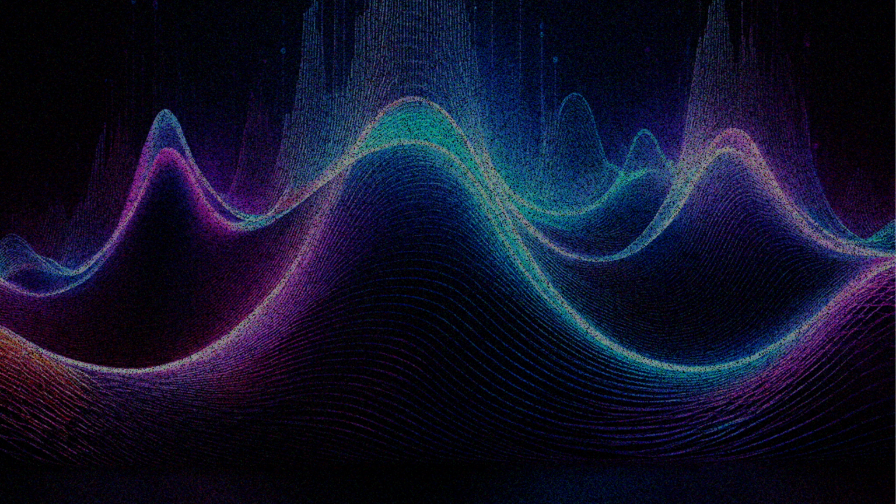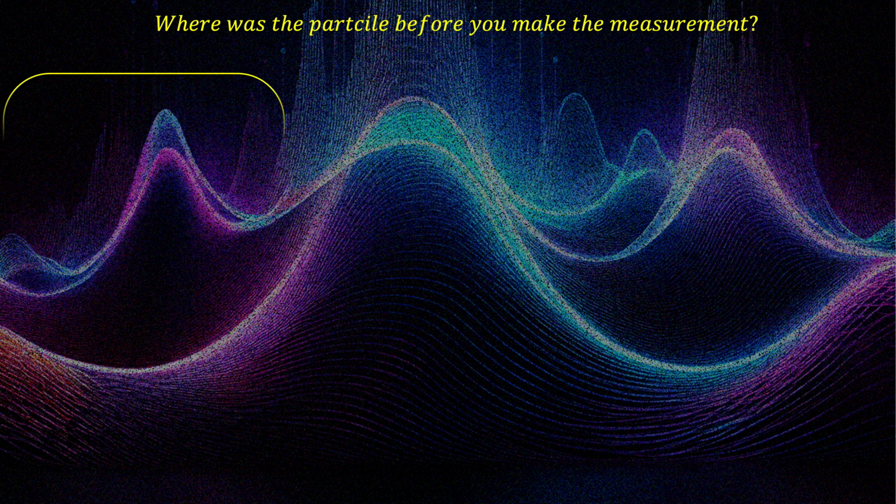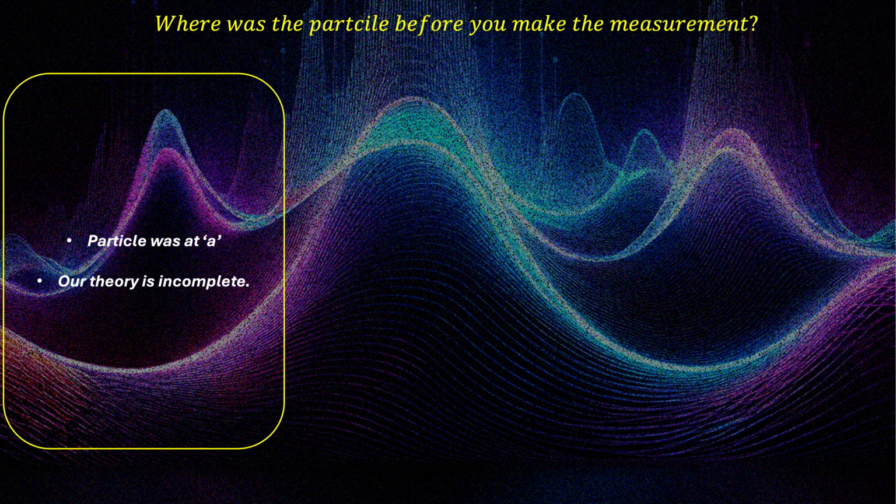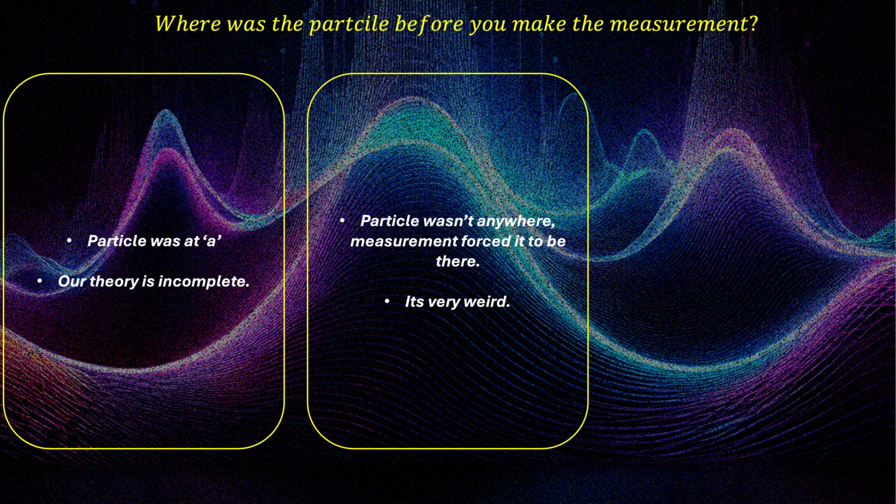People tried to give an explanation. One was the particle was at A, but if the particle was at A, then our theory is incomplete, because our theory was not able to predict it. So something is missing in our theory, and this was the point Einstein made. And the second was the particle wasn't anywhere.